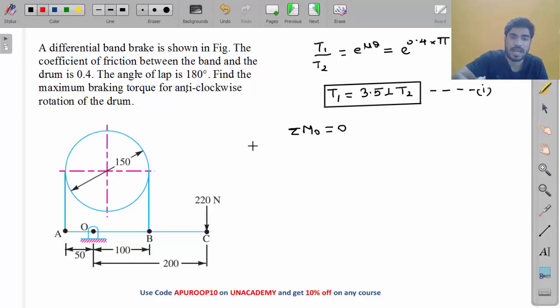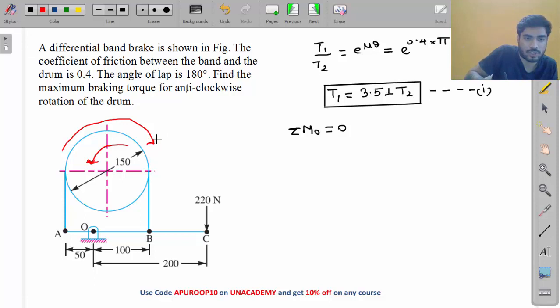This drum is rotating anti-clockwise like this. So in order to stop this, we need to apply a braking torque in clockwise direction, right? Braking torque should be clockwise like this.